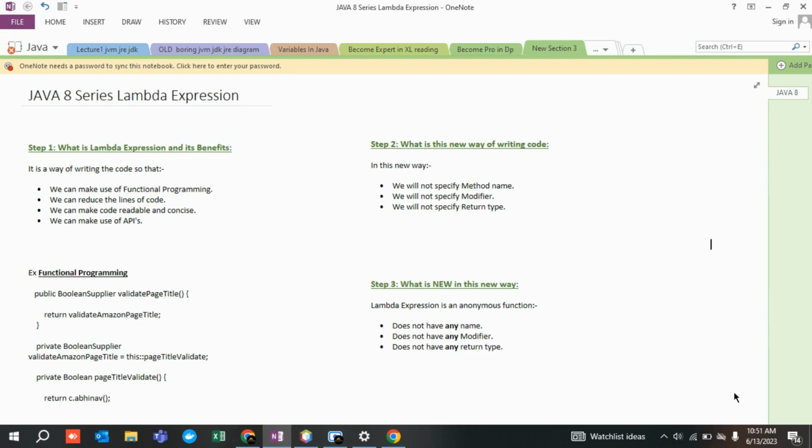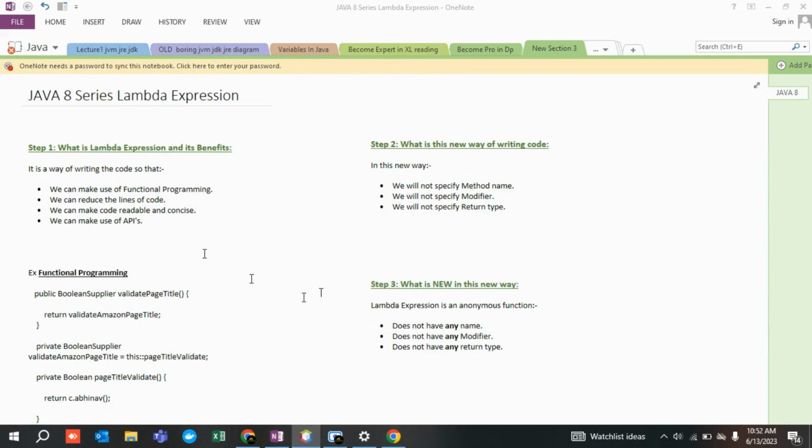So the very first thing is: what is a Lambda expression, right? My definition, to simplify, is that it is a new way of writing code. You would not be writing it the way we used to write it previously. With this way of writing code, we use Lambda expressions so that we can make use of functional programming. We can reduce some lines of code. Let's say there are 10-15 lines of code; those lines can be eliminated. I will show you later, when we start working with our automation framework.